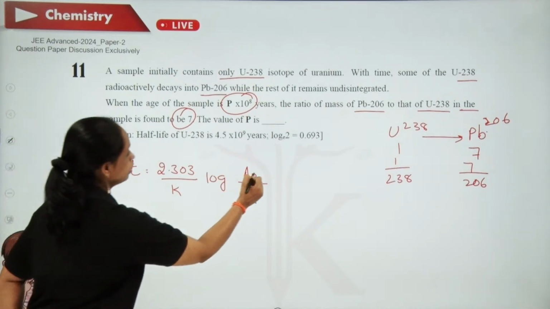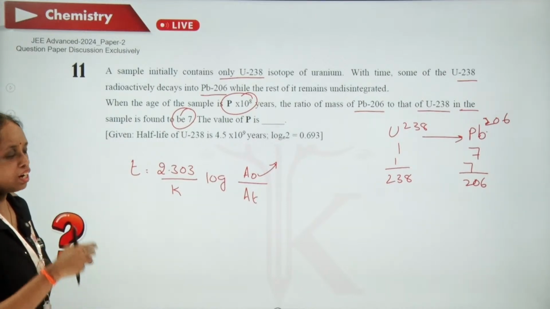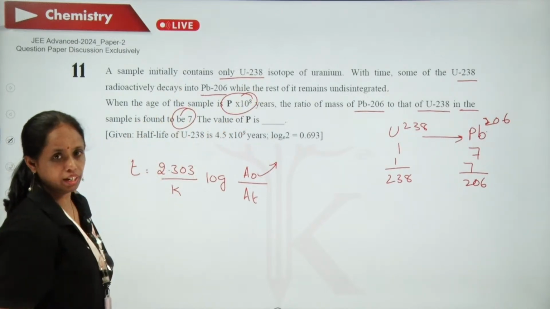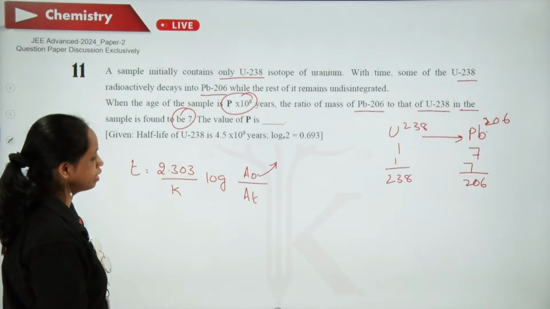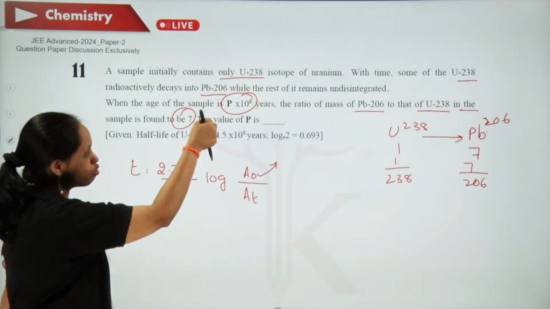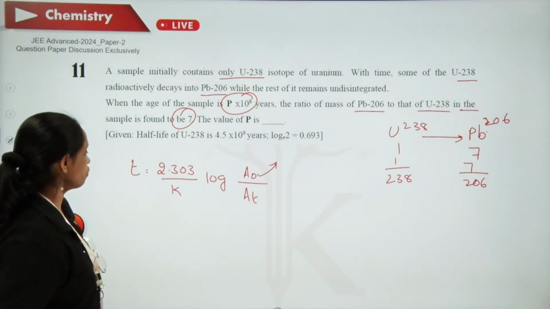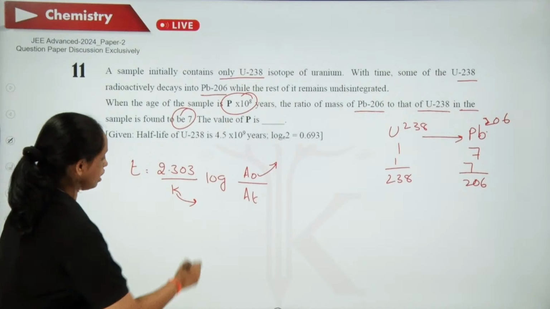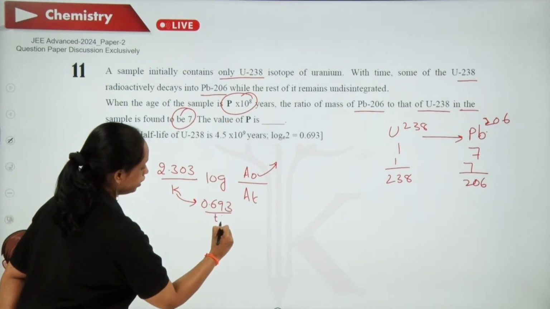Here A naught indicates the initial number of moles of uranium-238 and At indicates the number of moles of uranium-238 at that instance of time, and k is nothing but 0.693 by t half.